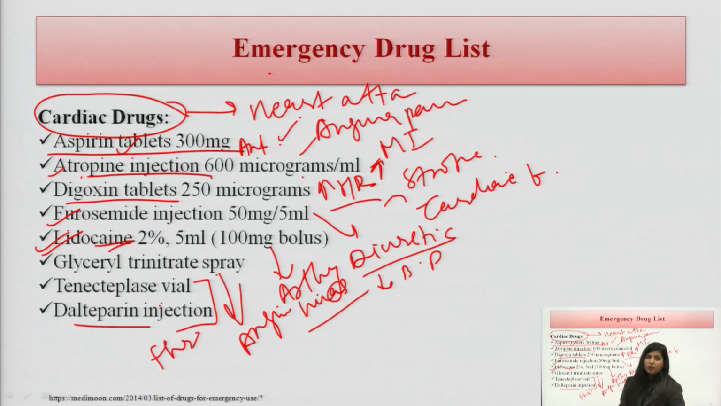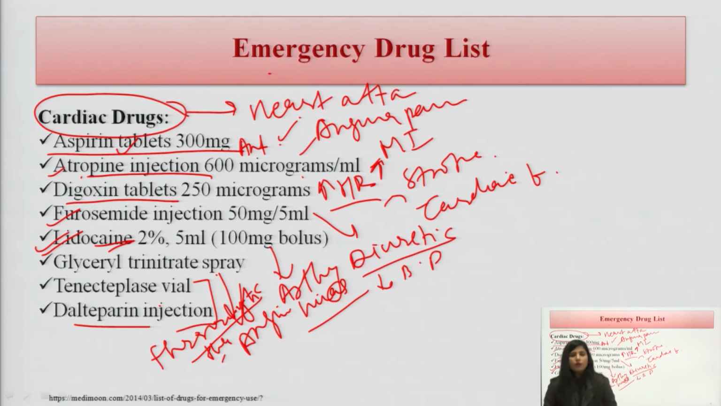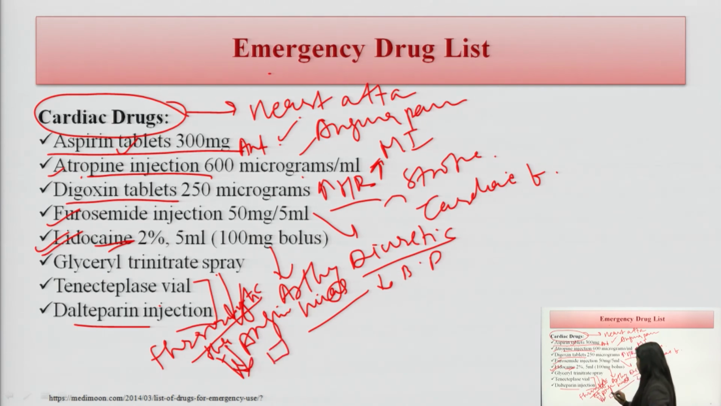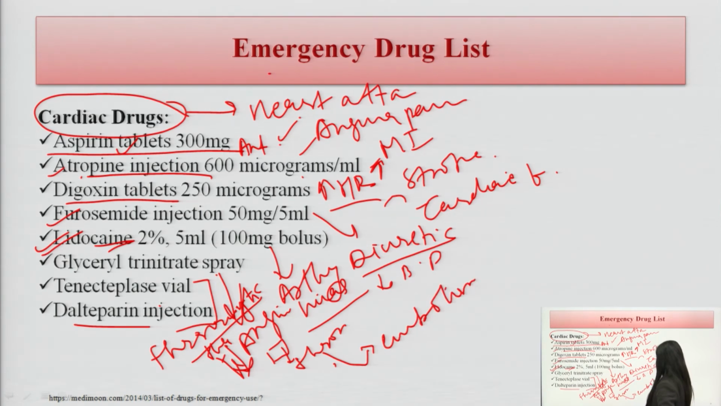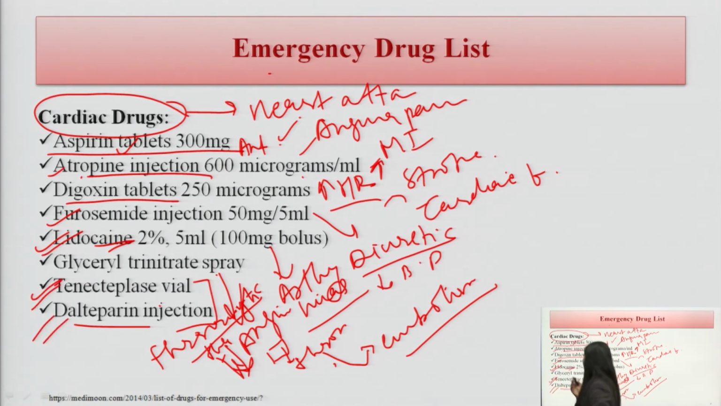The patients who are suffering from this, they are called as a thrombolytic therapy. There are some of the patients who are suffering from thrombosis. What happens in the thrombosis? The coagulation happens. And when this coagulation gets stuck at a particular area, it is called a thrombus, and when it starts to move, it is called embolism, and this is more dangerous. So, we are treating this by tenecteplase and dalteparin. These will come under the emergency drug list of the cardiac section.